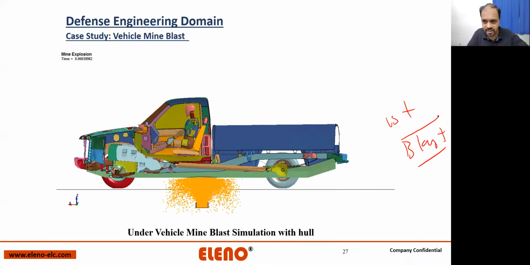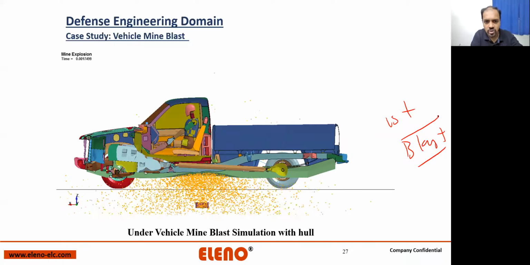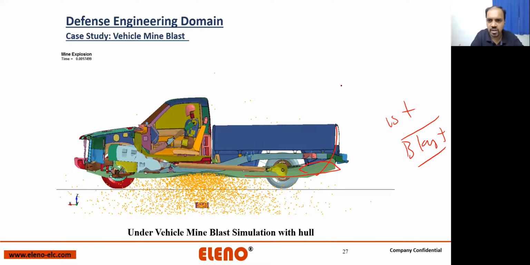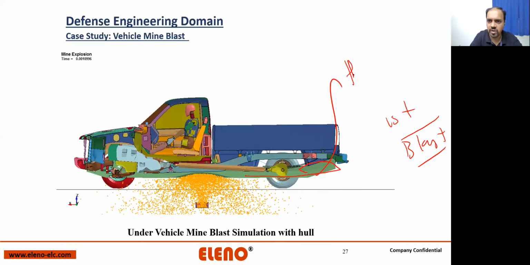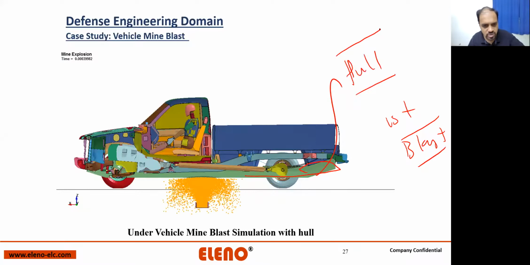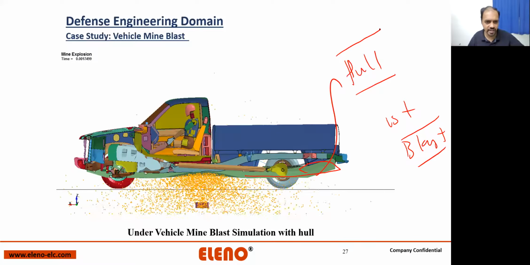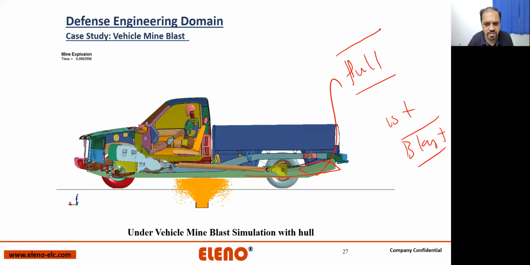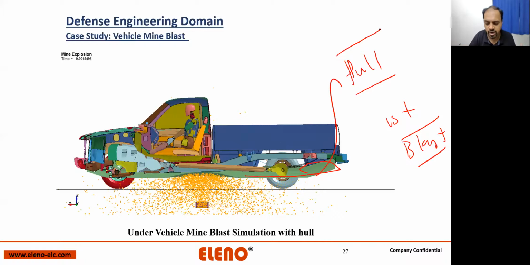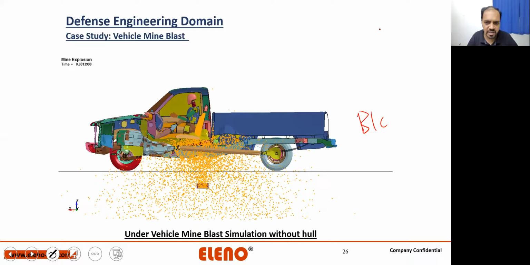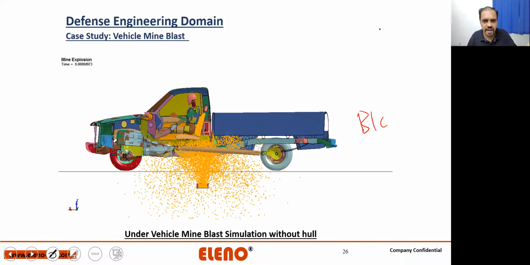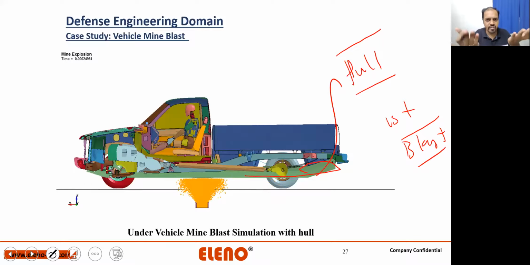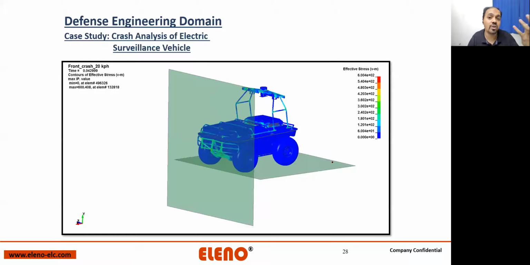So the second slide here, you can actually see there is a hull. This green hull is fitted later, and it is going to reduce a lot of shocks and a lot of energy getting transferred. This was a study project for ARD. We are DRDO suppliers, so they asked us to study explosives by using a simple test on an existing vehicle. If we add a very large hull beneath the vehicle, we are getting a lot of things which are going to save lives.